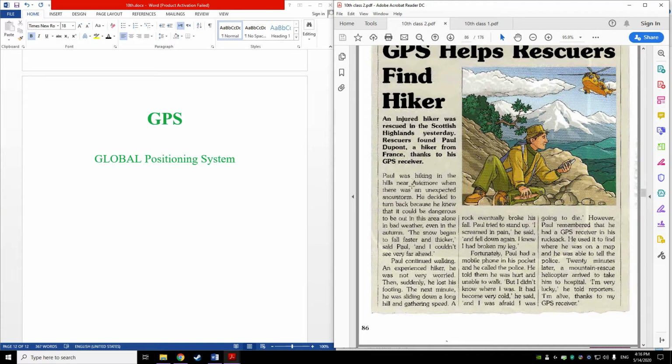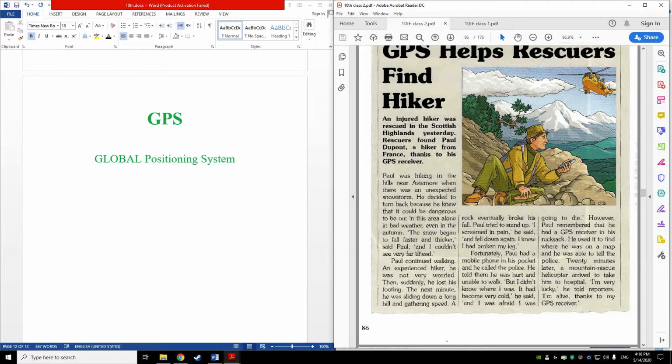So Paul was hiking in the hills near Aviemore when there was an unexpected snowstorm. He decided to turn back because he knew that it could be dangerous to be out in this area alone in bad weather, even in the autumn. The snow began to fall faster and thicker, said Paul, and I couldn't see very far ahead. Paul continued walking, and as an experienced hiker, he was not very worried.